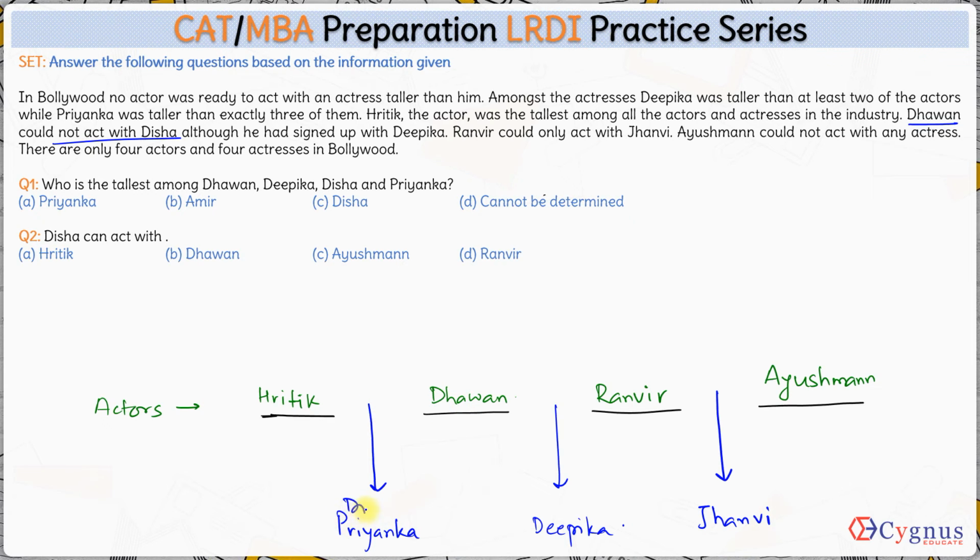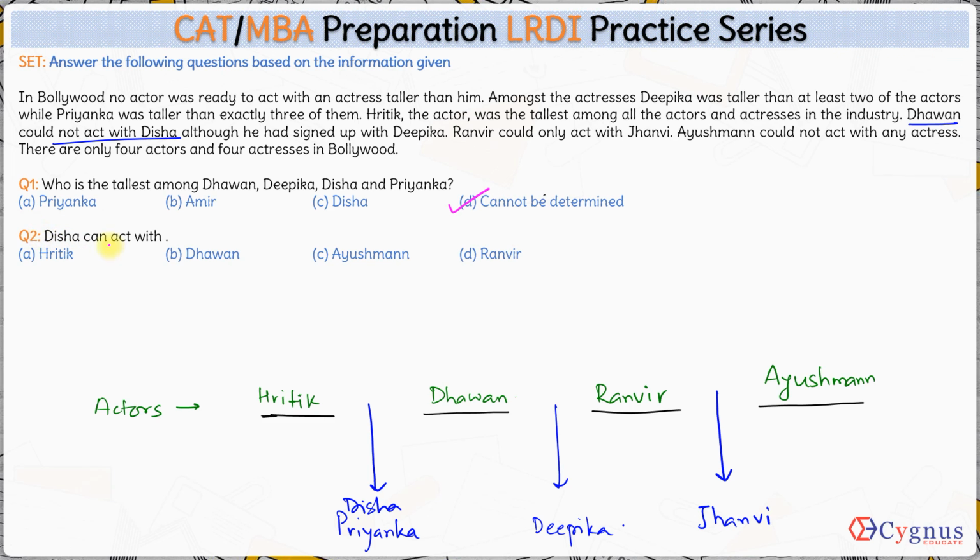So you will have Disha and Priyanka, both taller than Dhawan but shorter than Ritik here, right? But out of these two, we don't know who is shorter and who is taller. So we'll look at that later. Now let's look at the questions. Who is the tallest among Dhawan, Deepika, Disha and Priyanka? Out of these, we know one of Disha or Priyanka will be the tallest one. Who is the tallest? We cannot say for sure, hence the answer is cannot be determined, right?